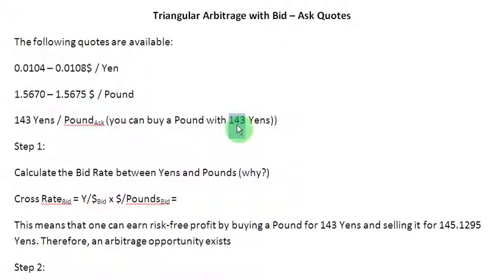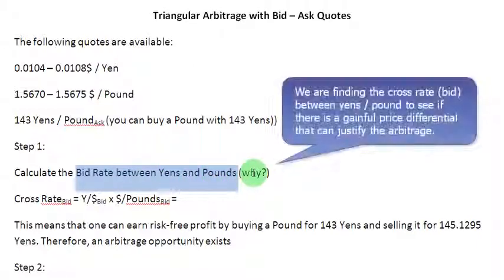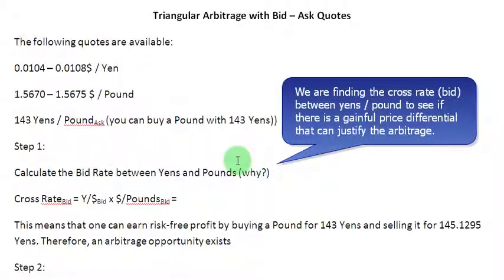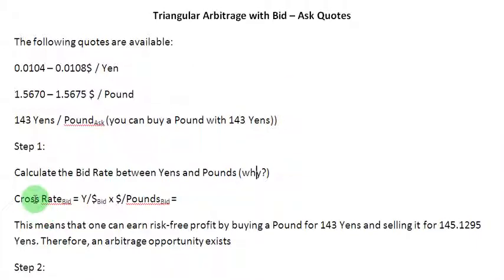So let us proceed ahead to find out the bid rate between yens and pounds, and we have already specified the reason why, because we want to find out if there is going to be any gain out of the differential between the buying price and the selling price. So we write down our cross rate here, the bid rate, and this is how we calculate it. We write down our first quotation here in terms of yens to a dollar, the bid quotation, and then we multiply this with the bid quotation between dollars and pounds.